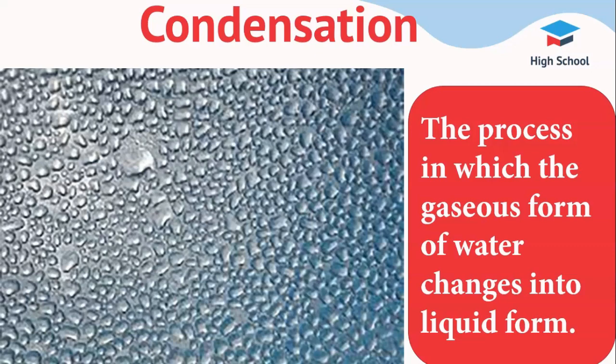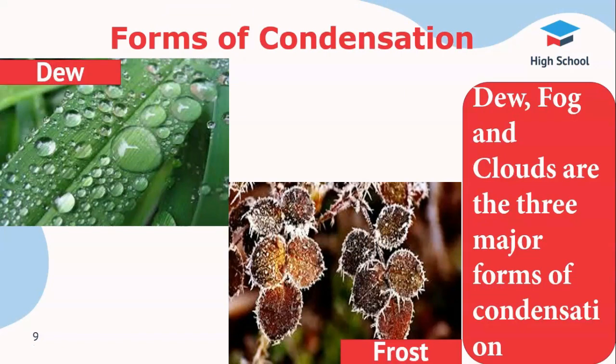Now we'll see the forms of condensation. Dew, fog and clouds are the three major forms of condensation. Dew. It is a water droplet formed by the condensation of water vapor on a relatively cold surface of an object. It forms when the temperature of an object drops below the dew point temperature.